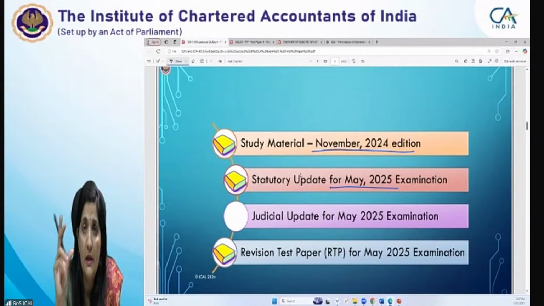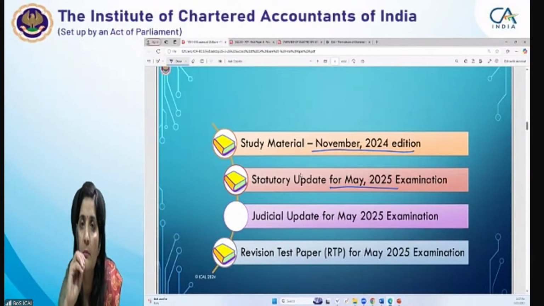The amendments are covered in bold and italics to highlight them, so that you can get a glance at how they are covered in the study material. Then there are a few notifications, and only one notification or circular, which we have covered in the RTP.